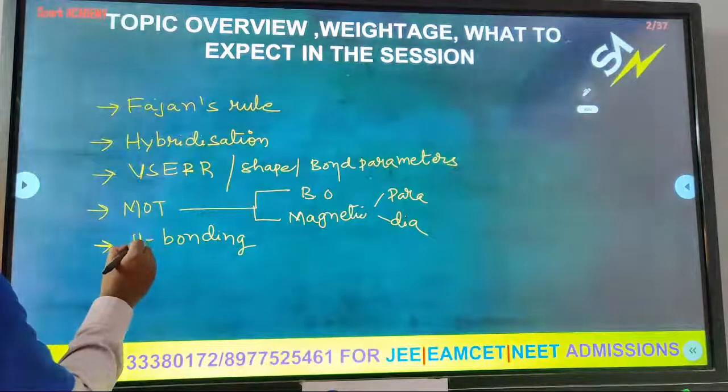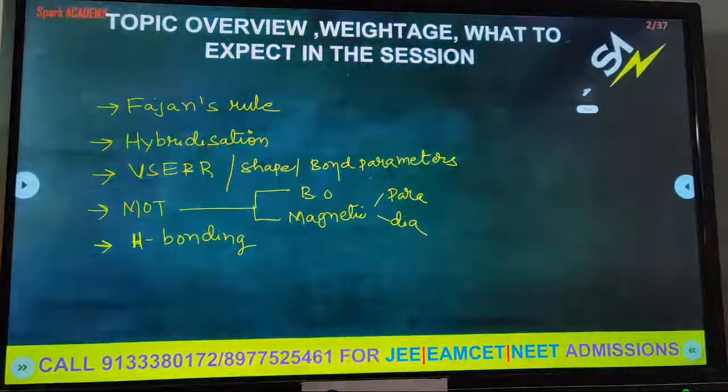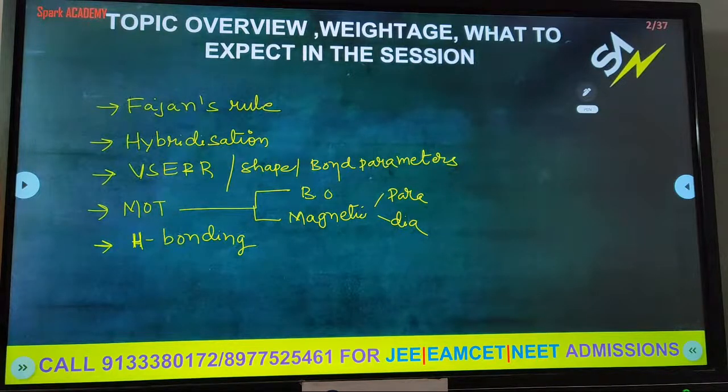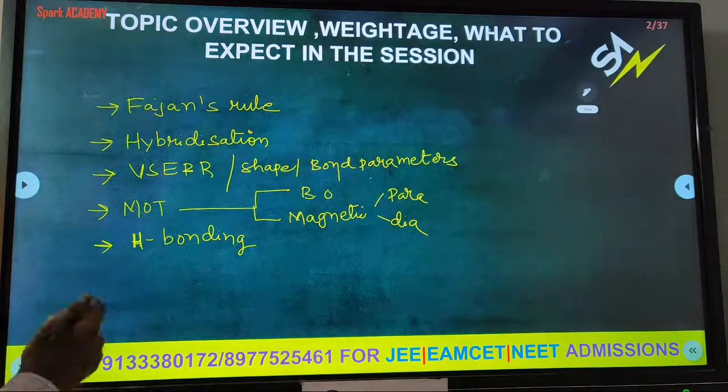Now hydrogen bonding, in that strength of the bond, or intermolecular hydrogen bonding or intramolecular hydrogen bonding related questions.